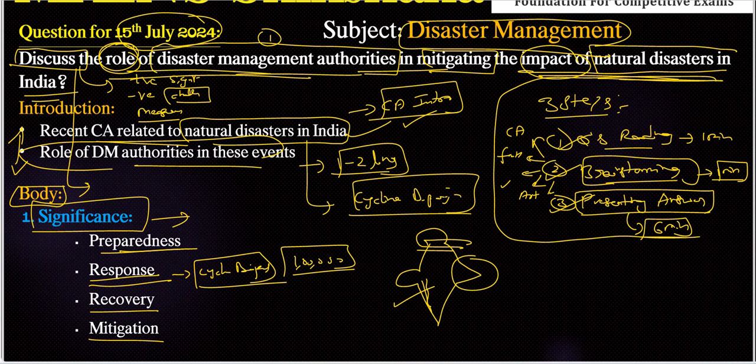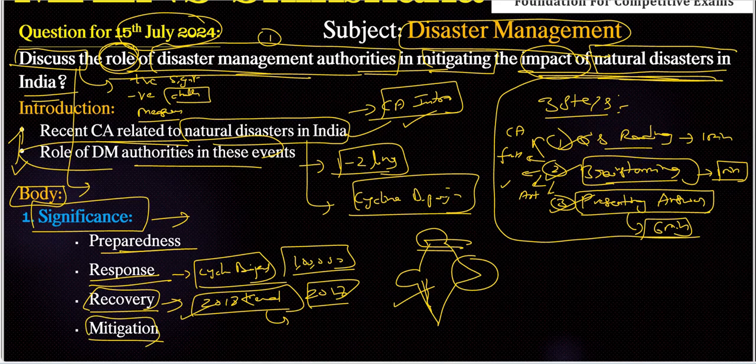We need to include all the recent examples, facts, or current affairs issues, right? That is important here. Next, recovery. Recovery means post-disaster. They are involved in rehabilitation and reconstruction efforts, right? Here, after the Kerala floods in 2018, we have already seen the Kerala flood victims, and we have watched the movie also, titled 2018, right? The State Disaster Management Authority played a significant role in rebuilding infrastructure and restoring normalcy. That is the case here.